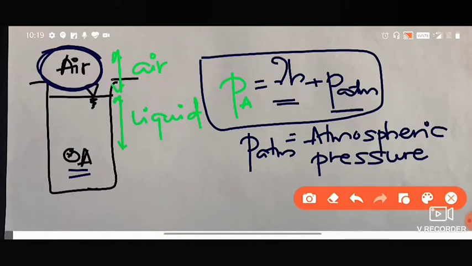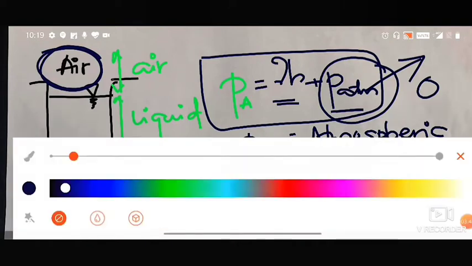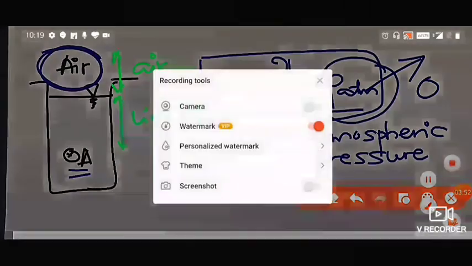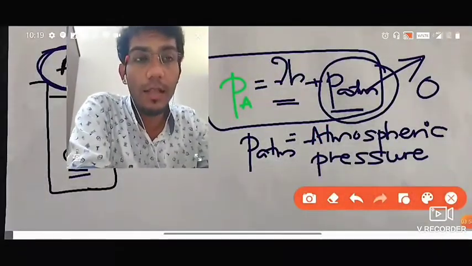But in most cases, we assume that the atmospheric pressure is not considered. So we will be considering the atmospheric pressure to be equal to 0. I repeat, we will be assuming it to be 0 for our convenience. See, why are we not considering the atmospheric pressure? I'll tell you with an example.